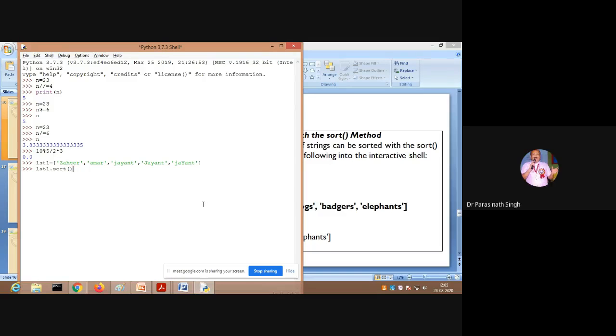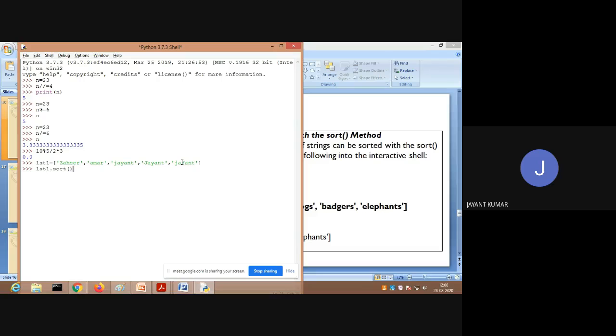The list will be sorted in ASCII collating sequence. So first Amar will be displayed, then Zahir, then Jayant. Jayan, capital J. Yes, sir. I'm confused between the capital and this one. Which will come first, this Jayant or this Jayant? One minute, sir. Here JA, here Y is differing. So in which way will it be sorted?